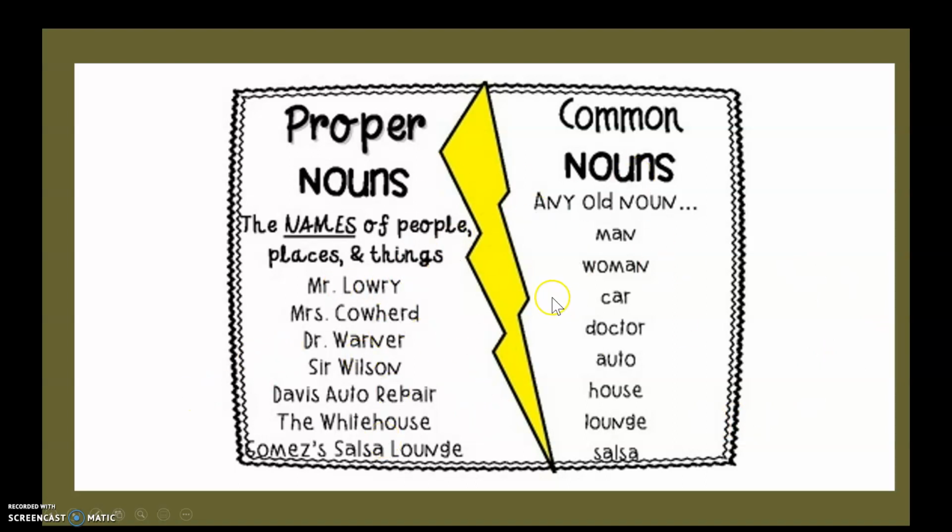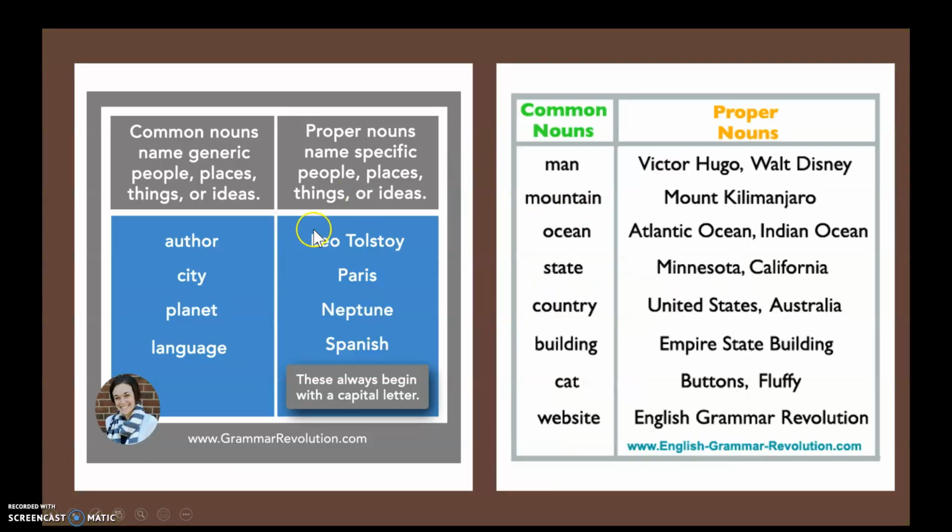If not, then you don't capitalize it. Some more examples here, because a lot of people do struggle with this. So generic people, places, or ideas. An author, the author of that book, would not be capitalized. But if I'm naming the author specifically, Leo Tolstoy would be capitalized. Same here with names of specific cities, planets, and languages. These always begin with a capital letter.